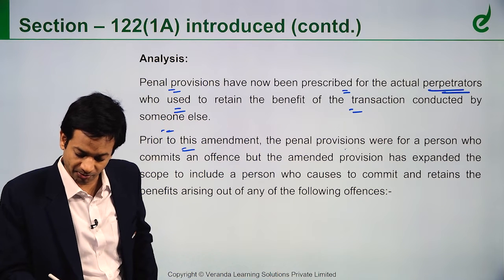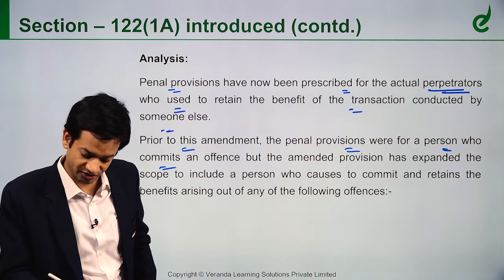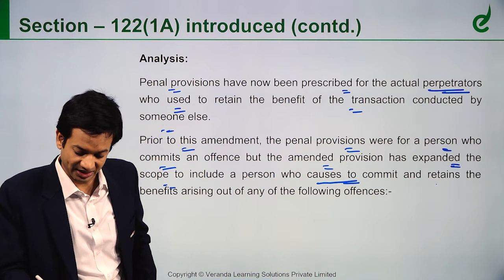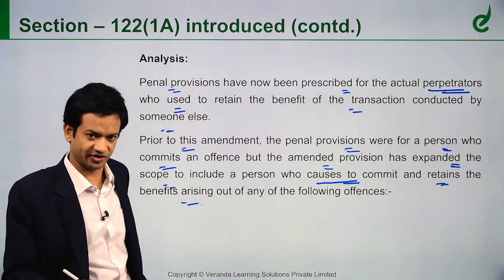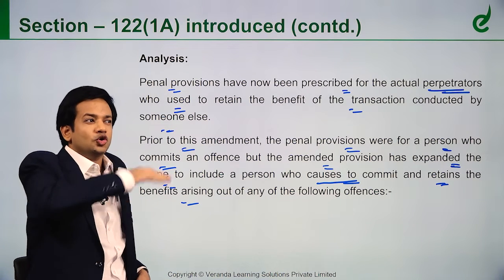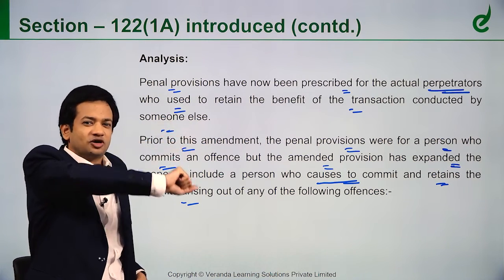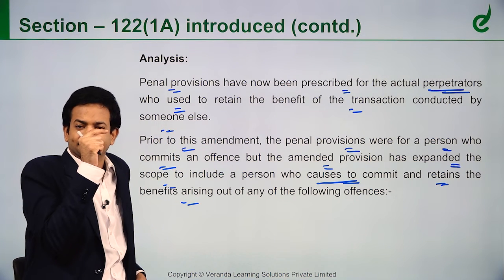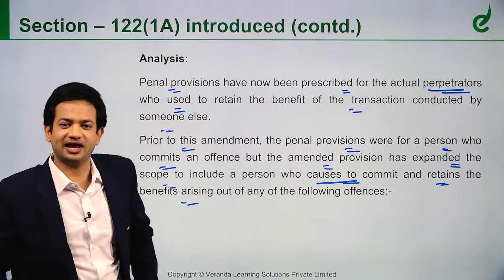Prior to this amendment, the penal provisions were for a person who commits an offence, but the amended provision has expanded the scope to include a person who causes to commit and retains the benefit arising out of the following offences. As I said, Mr. X, who is masterminding this transaction, getting commission out of it and easily moving out, has been equally made responsible and liable now.